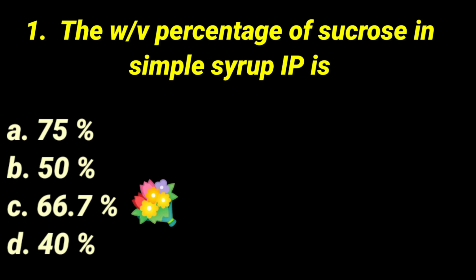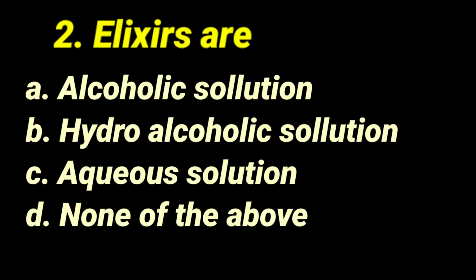Okay, then the second question is, elixirs are dash: alcoholic solution, hydroalcoholic solution, aqueous solution, none of the above. Okay, so 4 options have been mentioned here. We have to select the exact correct answer. Aqueous solution and none of the above are not the correct answer. One is alcoholic solution and another one is hydroalcoholic solution. From these two only one answer will be selected. So we have to check whether the elixirs are alcoholic solution or hydroalcoholic solution.